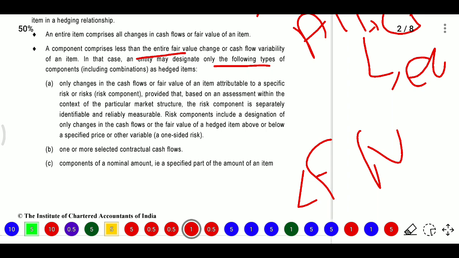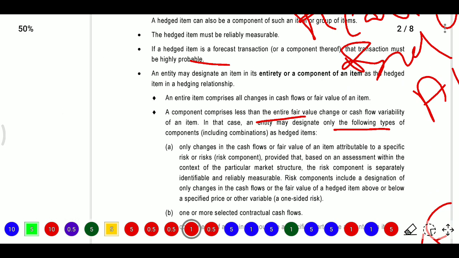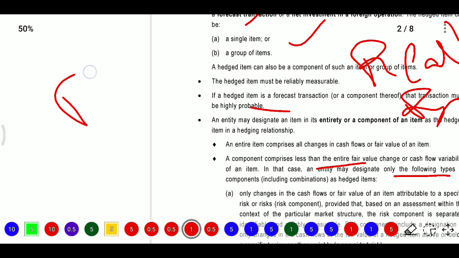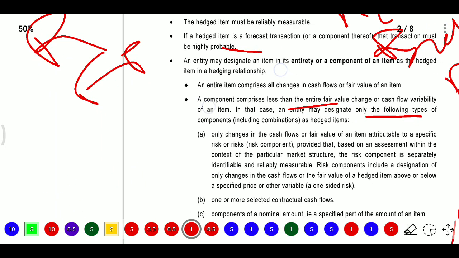In the context of a particular market structure, we identify the risk, which market we are in as of now, and what the risk components are, separately identified and reliably measured. So firstly they must be reliably measured, after that we need to forecast if it is probable, and we need to